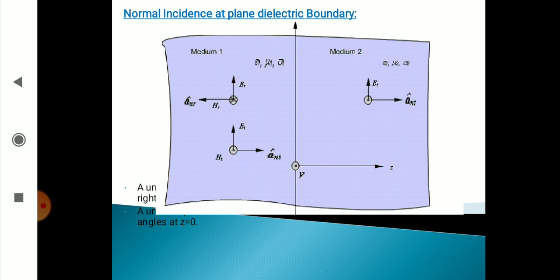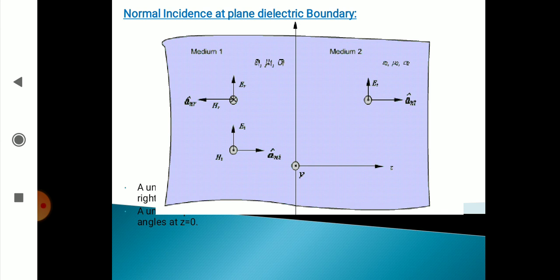Medium 2 has the parameters epsilon 2, mu 2, sigma 2, eta 2. You see here, in medium 1 there are two waves. One is the incident wave, another one is the reflected wave. In medium 1, the lower one is the incident wave, the upper one is the reflected wave.